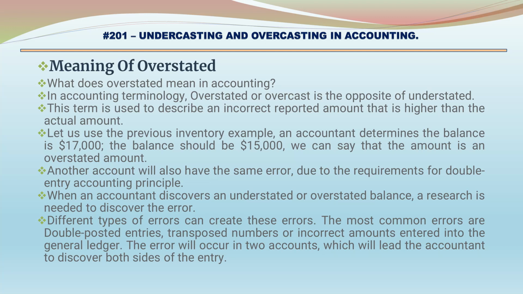When an accountant discovers an understated or overstated balance, research is needed to discover the error. Different types of errors can create these errors. The most common errors are double posted entries, transposed numbers or incorrect amounts entered into the general ledger. The error will occur in two ways, which will lead the accountant to discover both sides of the entry.